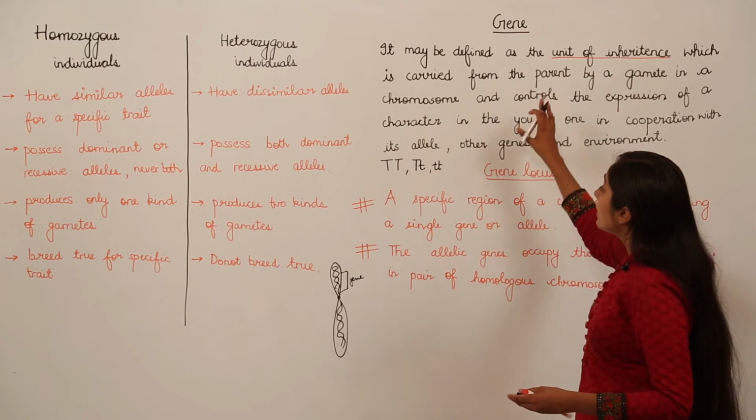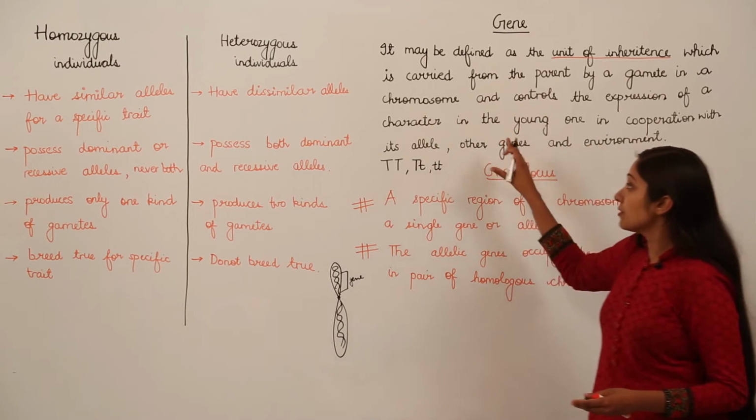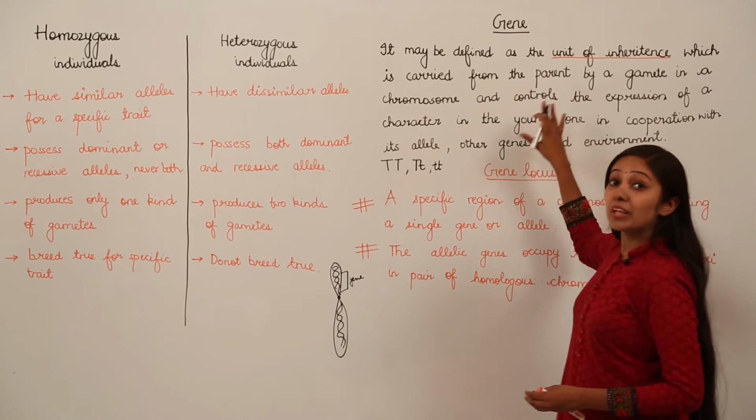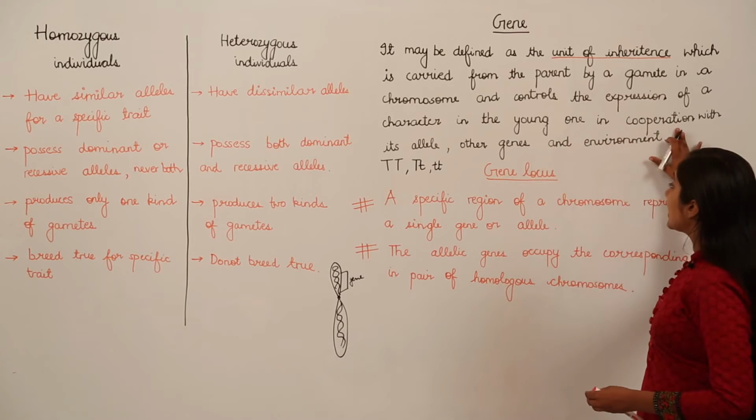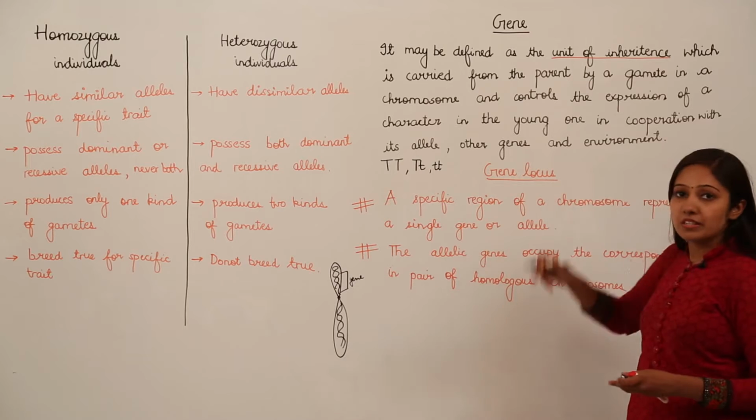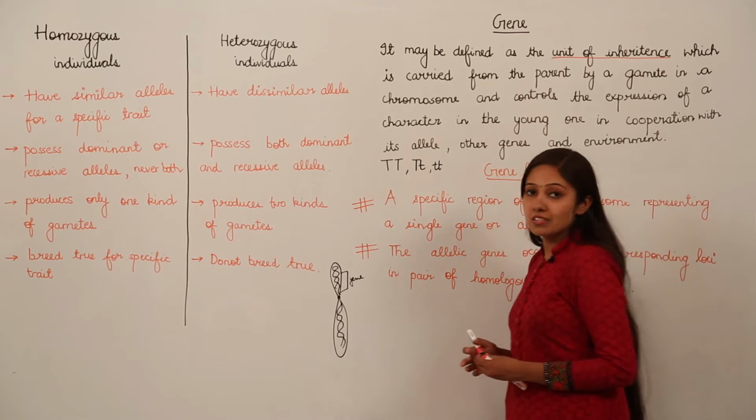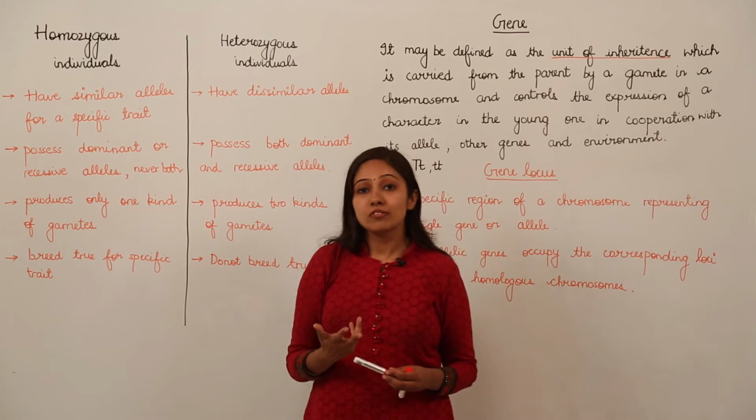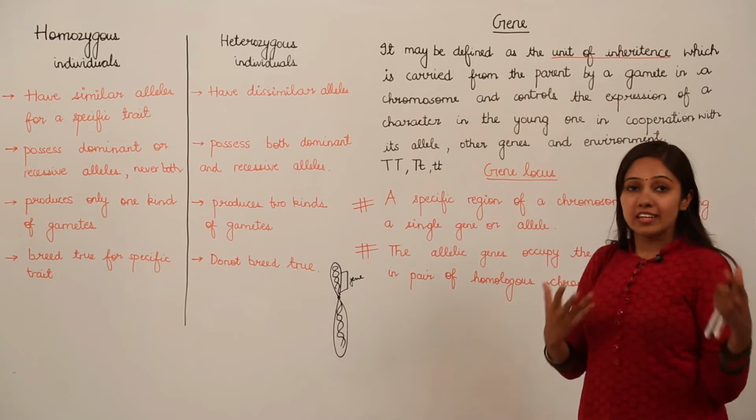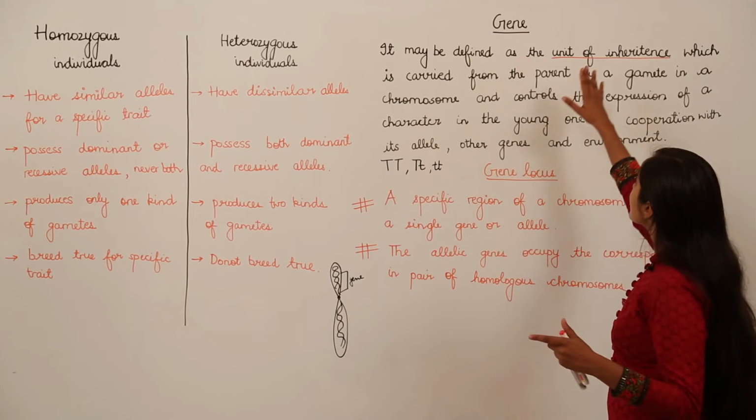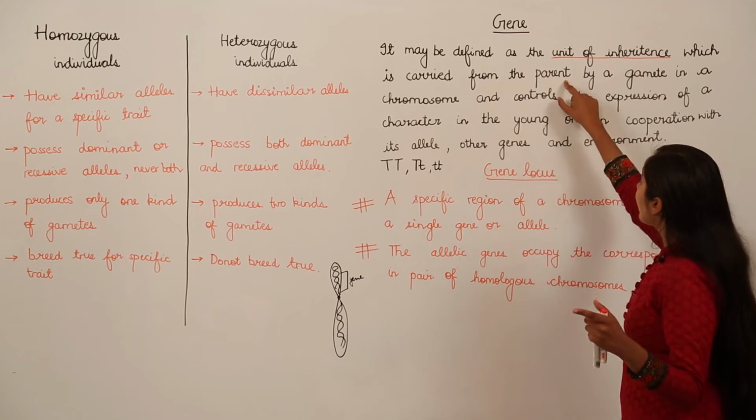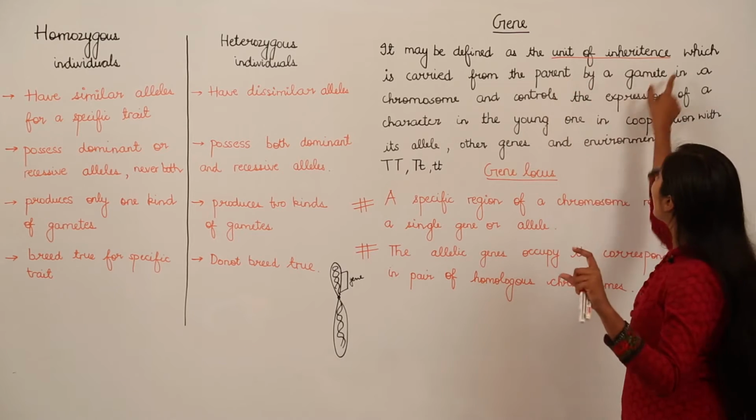So, when we talk about the expression, we talk about how they are expressed in the young ones in cooperation with its allele, other genes and environment. So, environment also influences the phenotype of the organism. So, this is how we can broadly define a gene. A gene is defined as a unit of inheritance which is carried from the parents by the gamete.